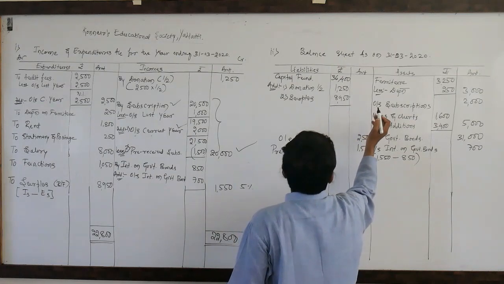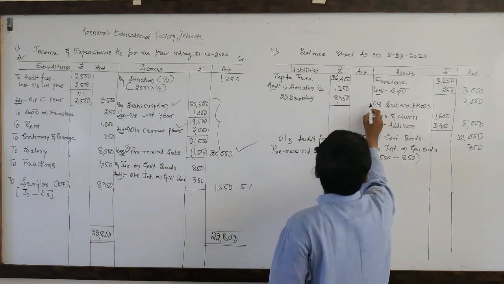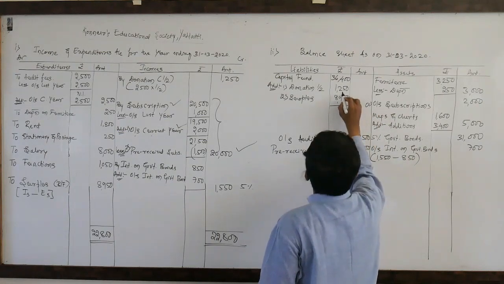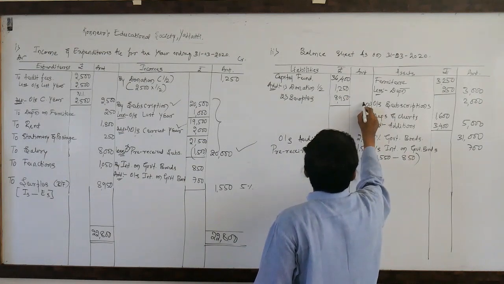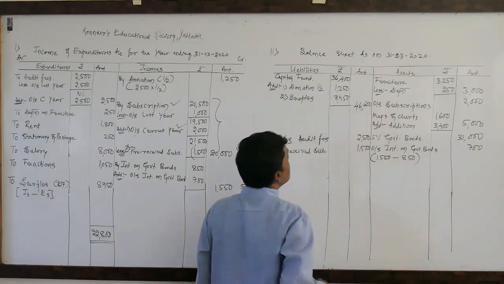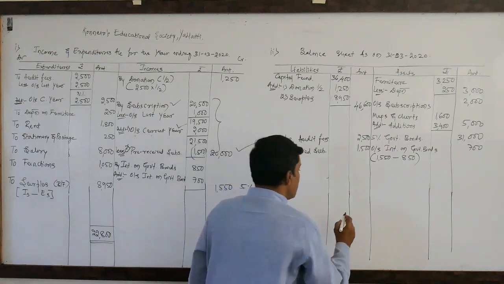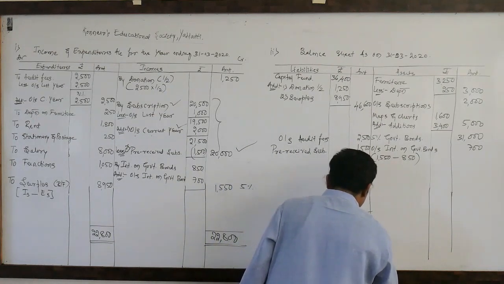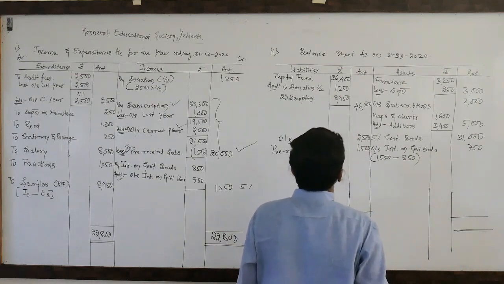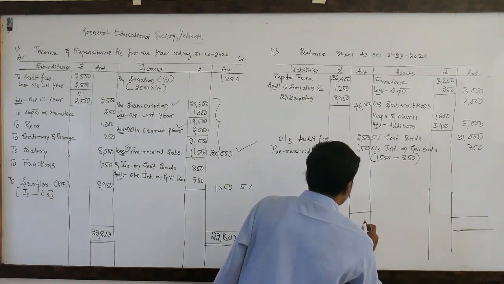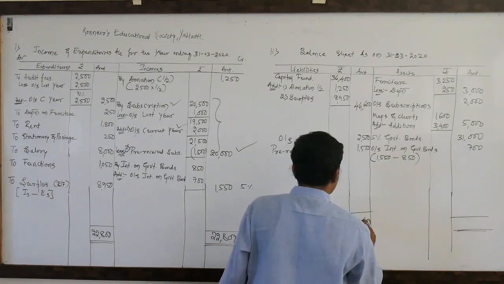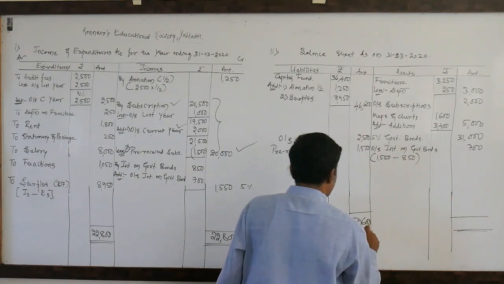Okay, what is the total here? 0, 0, 10, 12 plus 4, 16, 46,600. Dear students, so just check whether the total side is equal. 600, 1,600, 4 plus 6, 0, 50,600.